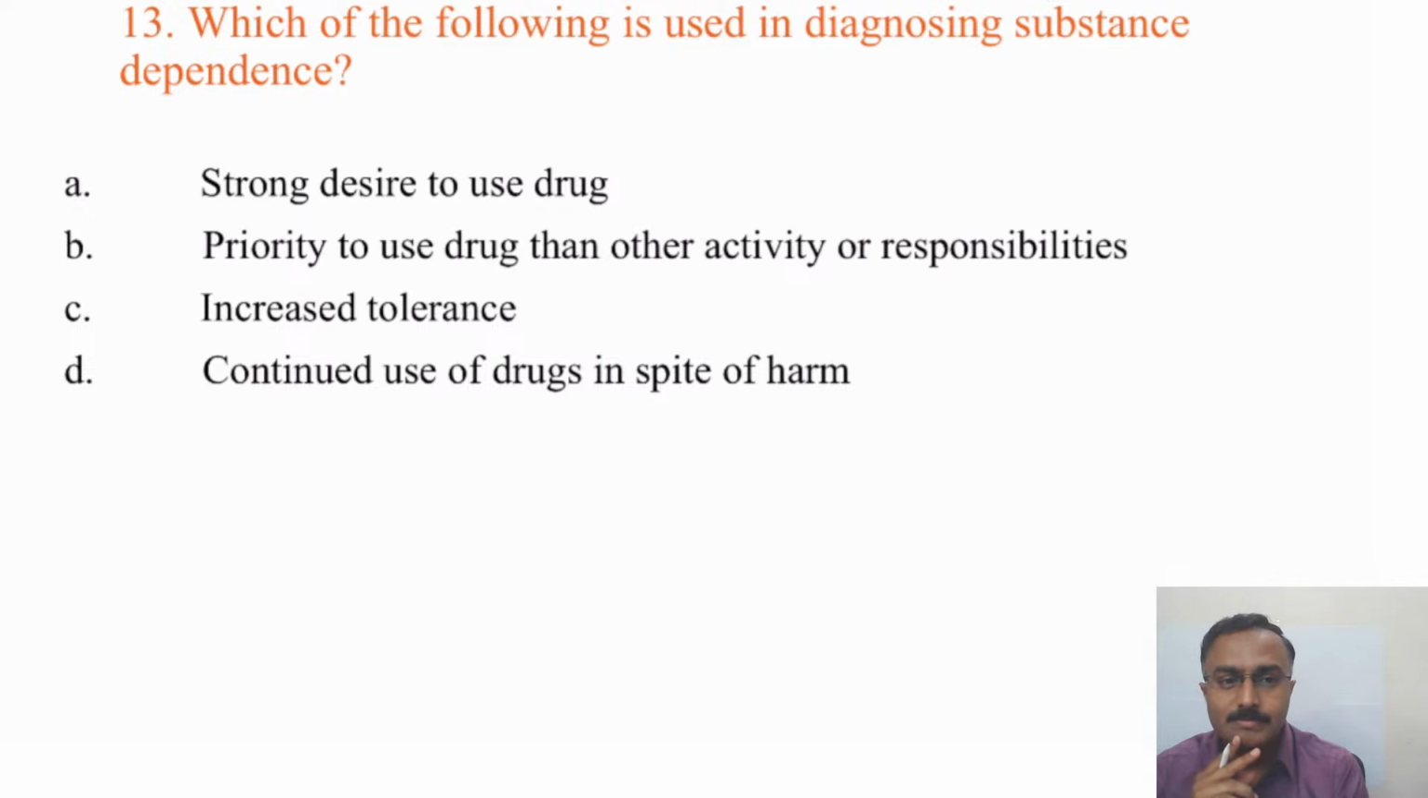Any answers? Which of the following is used in diagnosing? Mohit Singla says C, increased tolerance. Any other answers? Manu says D, continued use of drugs in spite of harm. Dr. Podmi also says it's D, continuous use of drugs in spite of harm.